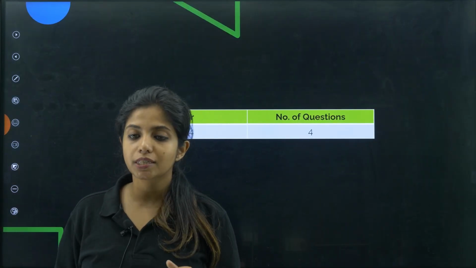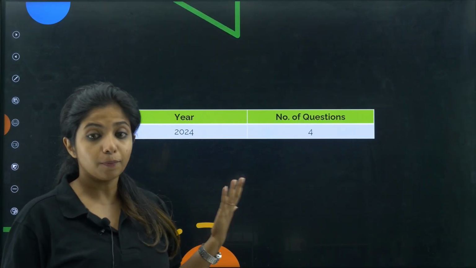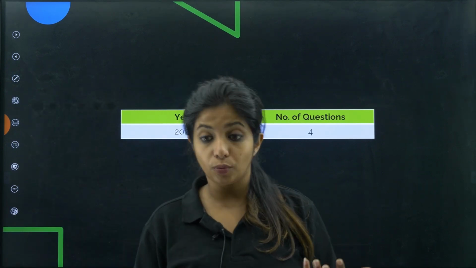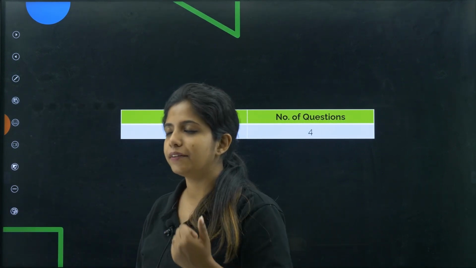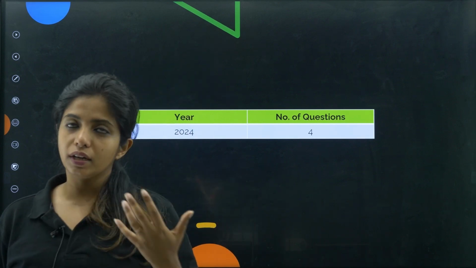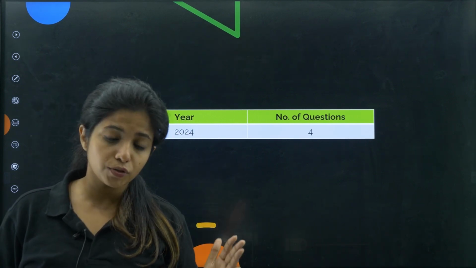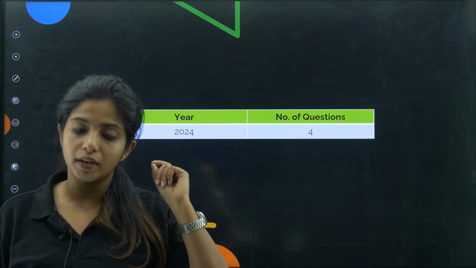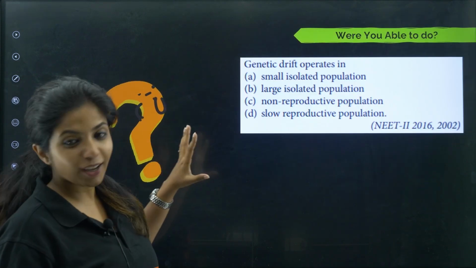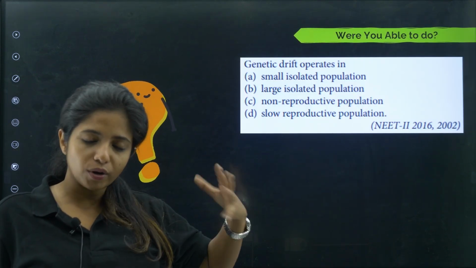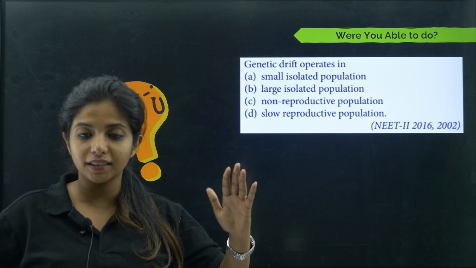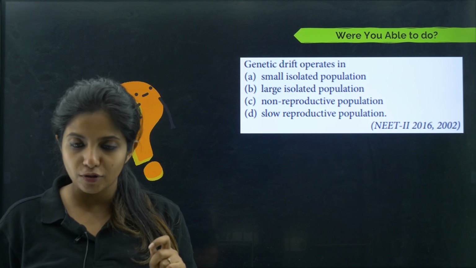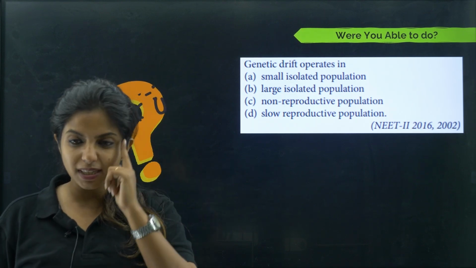Now, the number of questions that have come from this chapter is 4. In the previous year, it can change. Now, suppose it is 4 this year also, that is 2025. That is the coming year. So 4 into 4 for all correct answers, you get 16 marks for this chapter. So this is not something that we can miss. We have to study it. And just think that you have already got 16 marks because we have completed the chapter like butter. We have completed each and every single thing from this chapter. So let's not miss even a single mark.